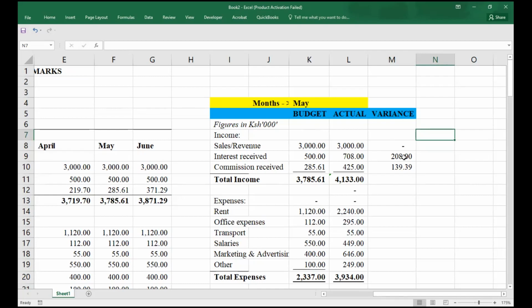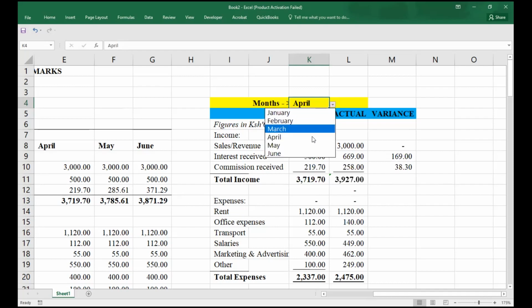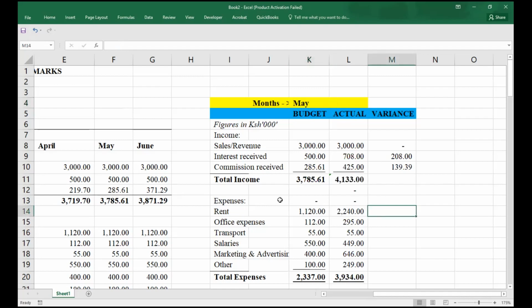So once we have that bit, I can proceed to, if you change your period here, you can always see our variance will also be changing. We've literally automated everything here. Come to our expenses.